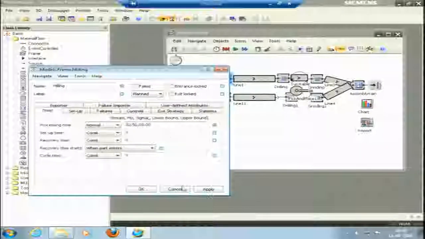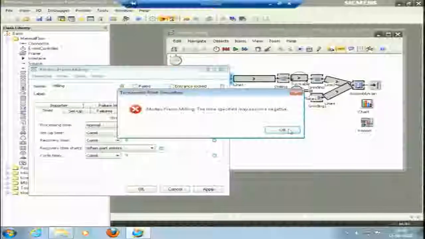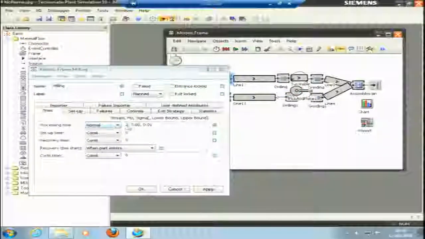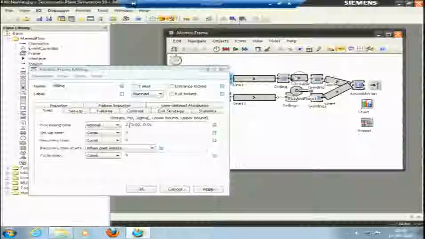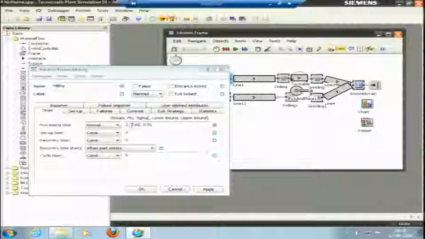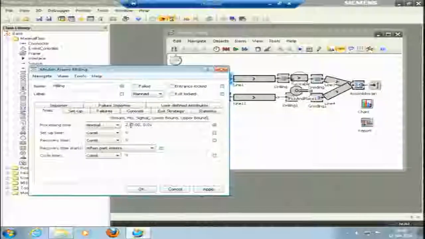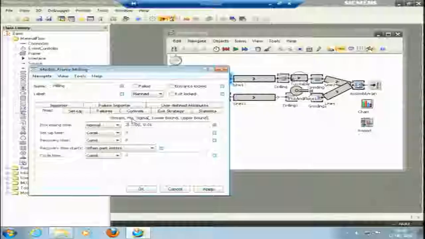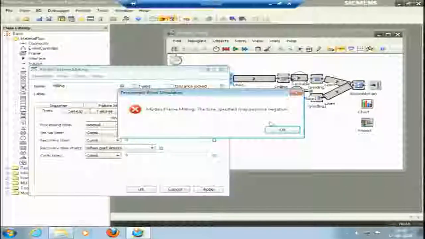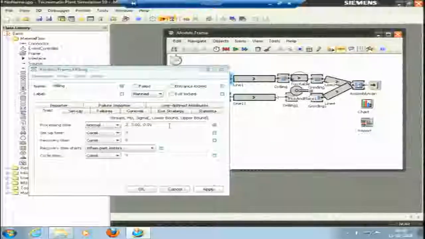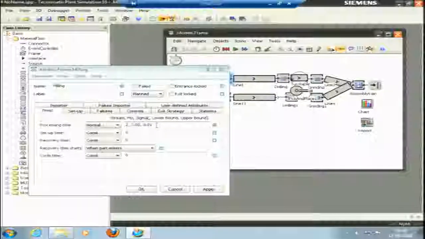So if I change this time, you can see, okay, I do not apply, because if I do not put it in a proper way, this is stream mu sigma. I am showing the value of stream, it has just picked 250 and 3. The value of mean was smaller than sigma. So that is why it is showing the negative value, it is not accepted. It would not accept any other format than is required.